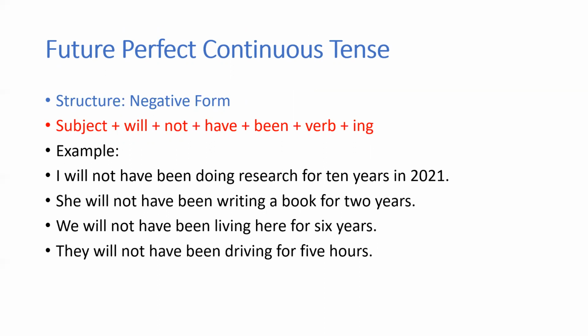She will not have been writing a book for 2 years. She will not have been living here for 6 years. They will not have been driving for 5 hours. Okay, so this is how you will be using the negative form.